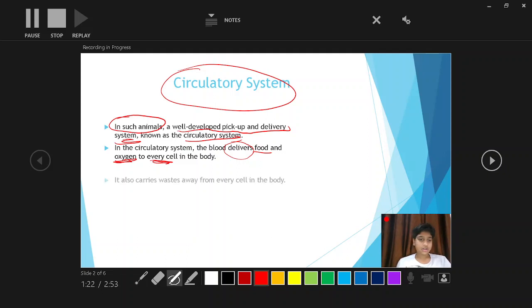So next point, it also carries waste away from every cell in the body.